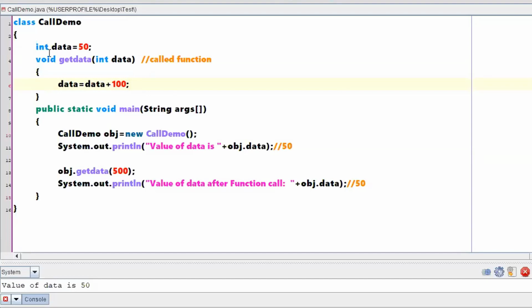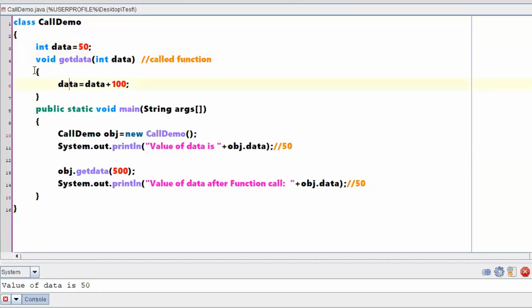Point number one, you have two different variables with the same name, right? One is an int data, which is in the scope of the class. That means I am saying it is an instance variable. Whenever you create an object, the object will have the capacity to hold a value for this variable. So this is your class level variable. You have one more variable of the same name, but its scope is different.